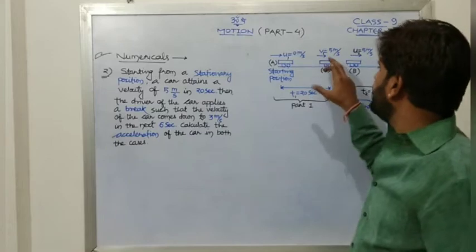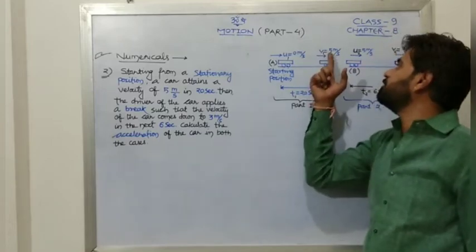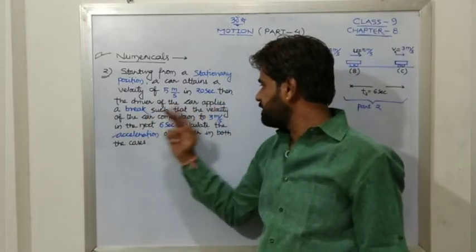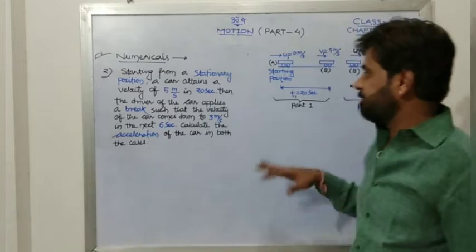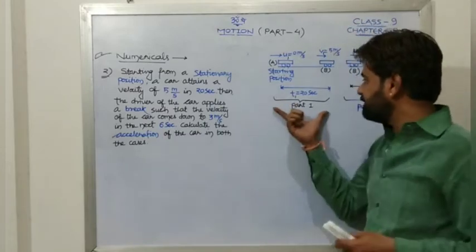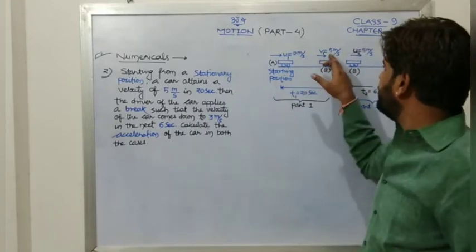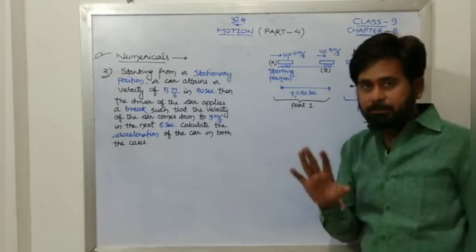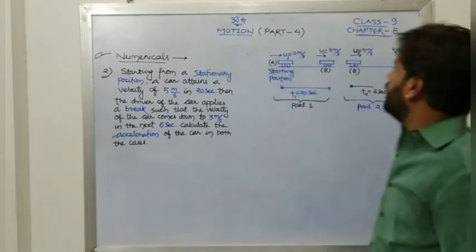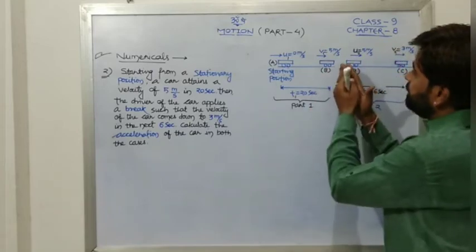In 20 seconds it attains a maximum velocity, that is the final velocity, 5 meter per second. Now then the driver of the car applies a brake. See, this is the first part. In our mind we are assuming that this is the first part, but in continuation, when it had attained a velocity of 5 meter per second in 20 seconds, just after that the driver applied the brake. Now if the driver applied the brake, I have just cut it into 2 parts.